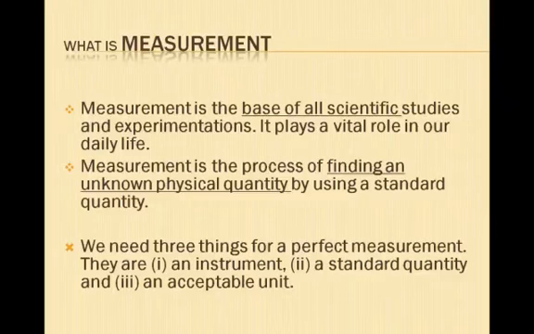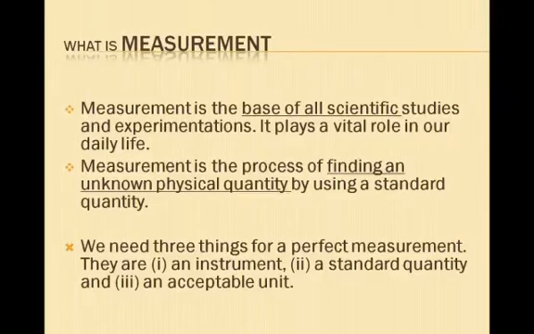It is the process of finding an unknown physical quantity by using a standard quantity; that is measurement. We need three things for a perfect measurement. The first one is an instrument, the second one is a standard quantity, and the third one is an acceptable unit. These are very important things for measurement.